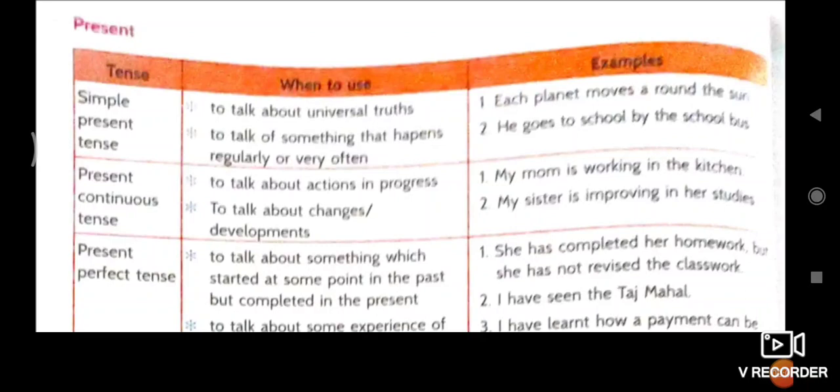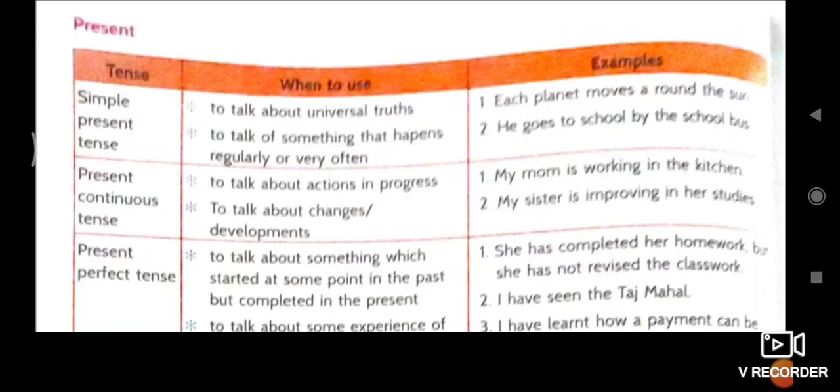Today we will complete the exercise of chapter 6, cats and dogs. In the exercise, present, past and future tense are given. First, present tense is given. Simple present tense, when to use it? For example, to talk about a universal truth: each planet moves around the sun.